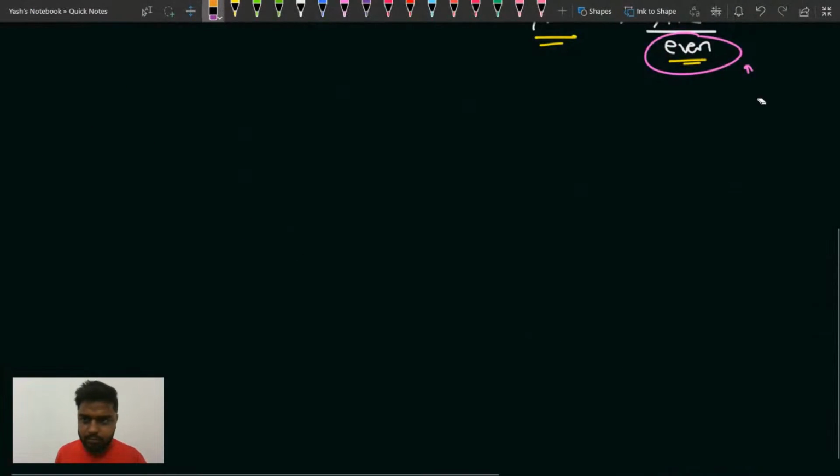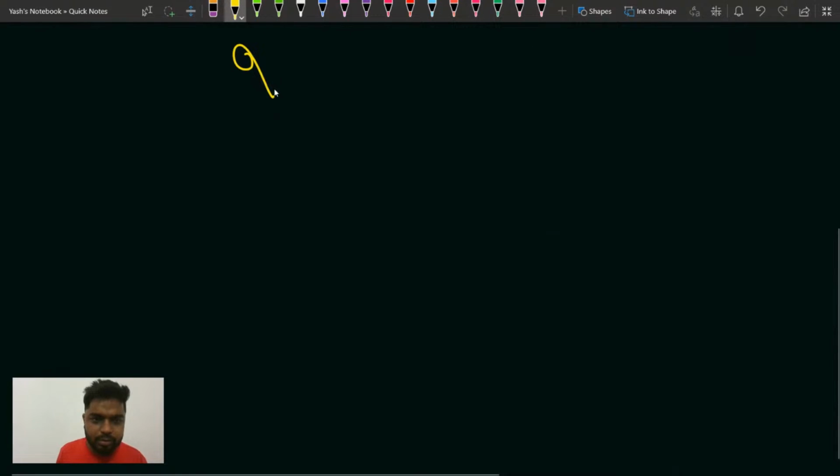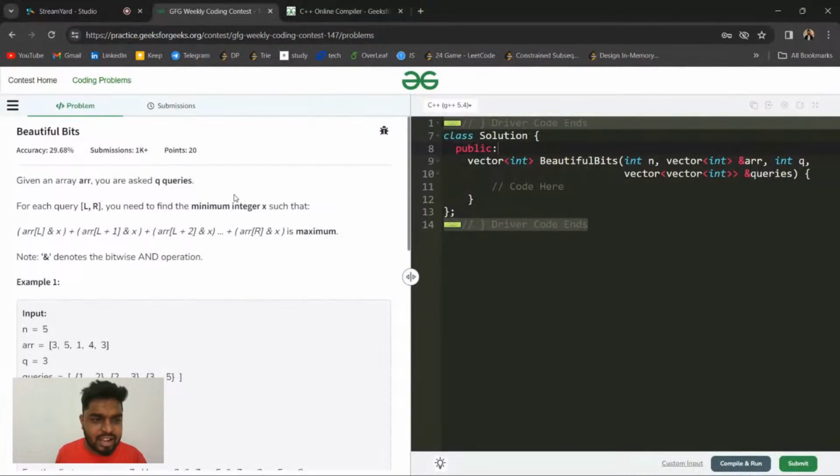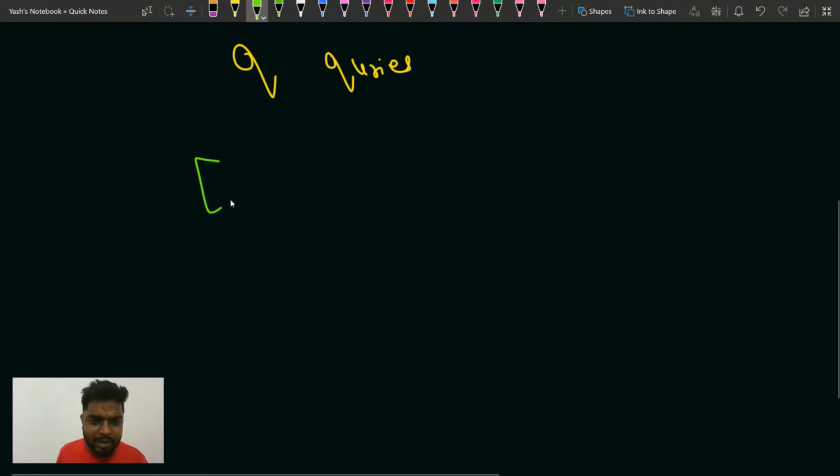Understand one thing, that you are given q queries. Okay, q queries are given to me, and what they are asking is that for every query from L to R.